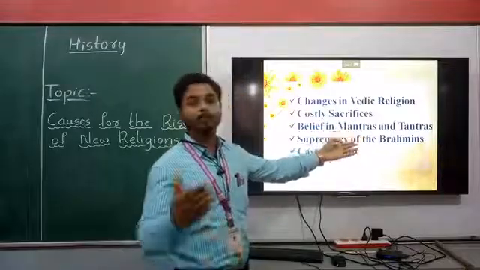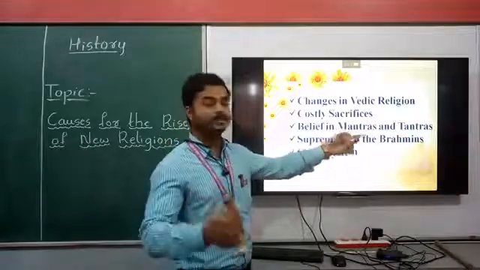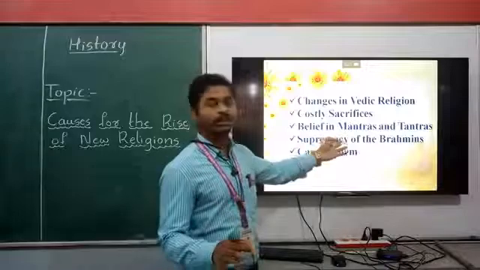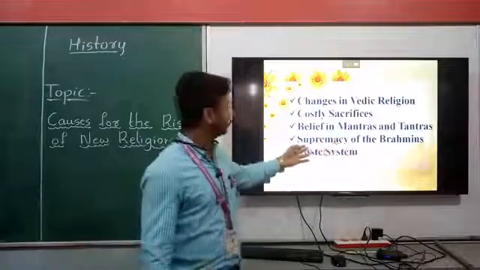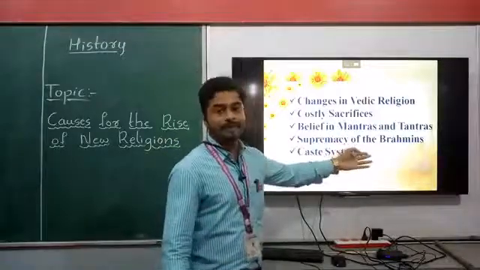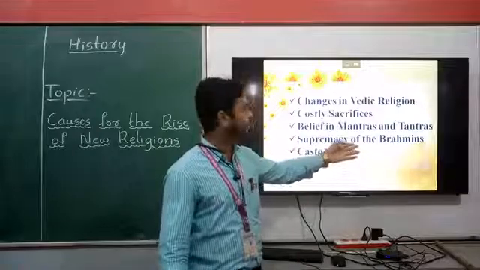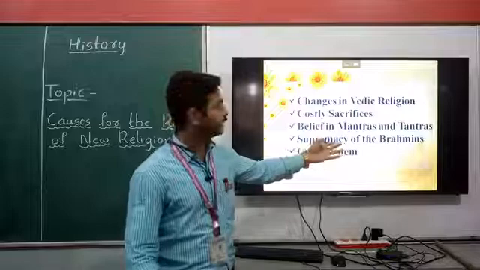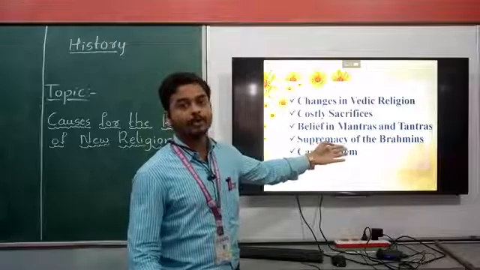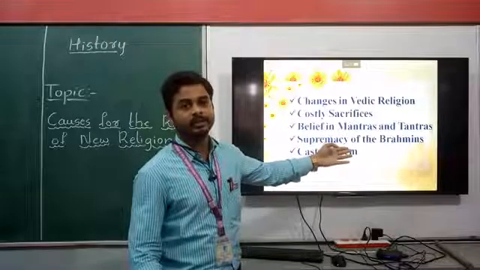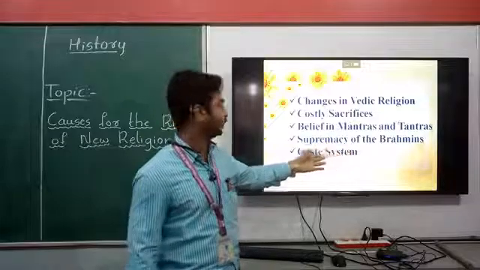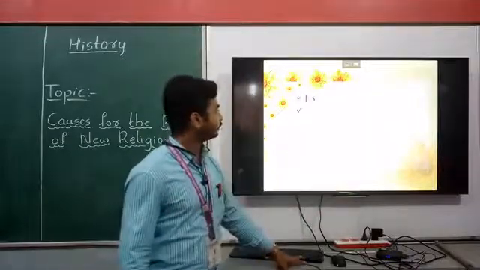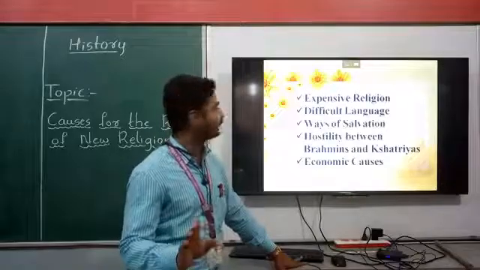Brahmanas asked the common people to believe in mantras and tantras, but common people rejected them because they thought these were blind beliefs. Then supremacy of the Brahmins: Brahmins were the upper category people in those days, and the common people felt very sad that they were lower category people. Caste system, I have already told you. And then expensive religion.